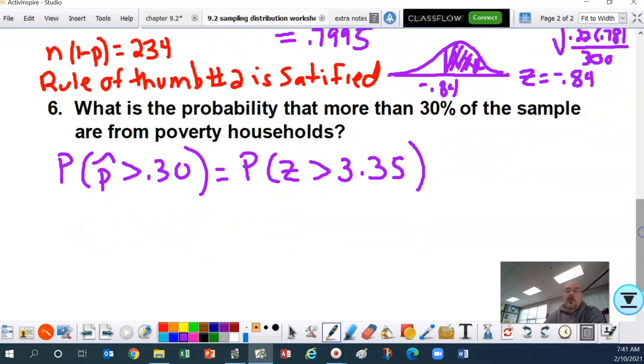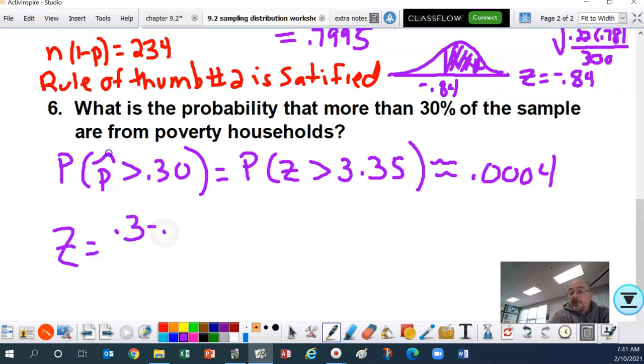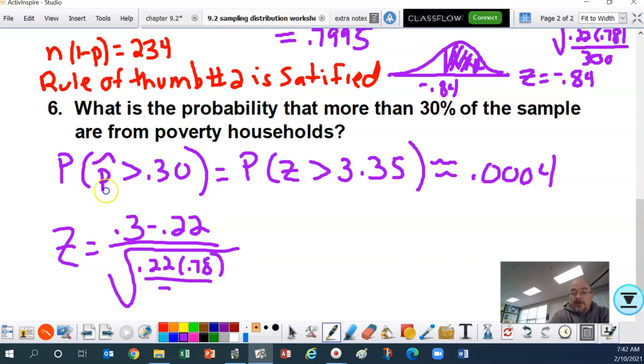Then, when you do all of the other stuff that we did up above, you get 0.0004. Ooh, that's really small. So the probability that more than 30% of the sample are from poverty households is less than 1%. To do that z-score, folks, it's going to be 0.3 minus 0.22, divided by the square root of 0.22 times 0.78, divided by 300.